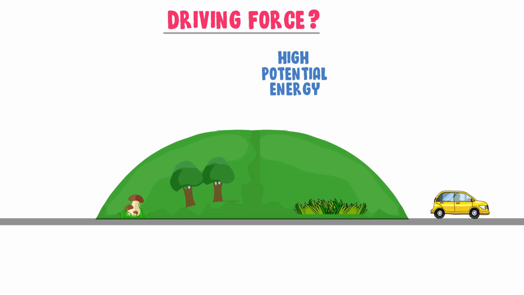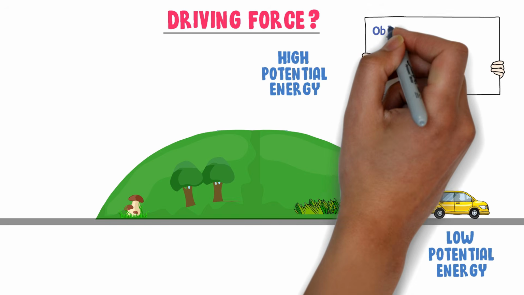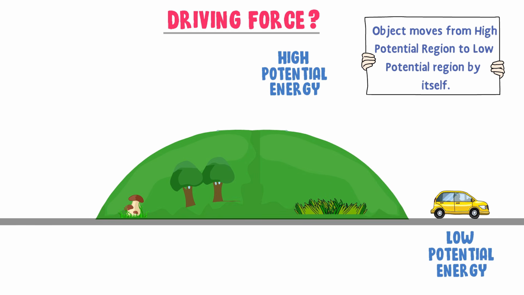When the car reaches the ground, its potential energy becomes zero. So this is the low potential energy region, and this is the high potential energy region. From this example, we learn that an object moves from high potential region to low potential region by itself.